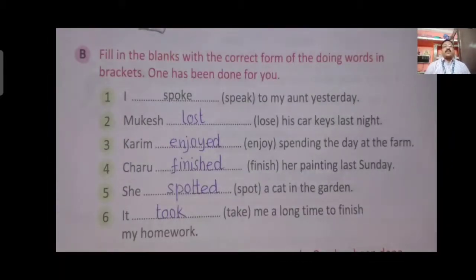B. Fill in the blanks with the correct form of the doing word in bracket. First one, I spoke to my aunt yesterday. The word in bracket was speak. Speak past tense is spoke. Mukesh, bracket lost, his car key last night. Lost past tense is lost. The answer will be Mukesh lost his car key last night.